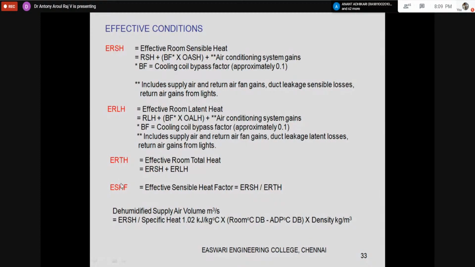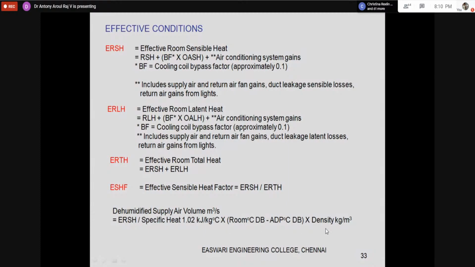This is useful for finding the dehumidified air supply. The effective room sensible heat factor is just like the sensible heat factor: effective room sensible heat divided by effective room total heat. From the effective room sensible heat, which is in kilowatt, how do you find the dehumidified air quantity? By using m Cp delta T only. So ERSH is equal to m Cp delta T.